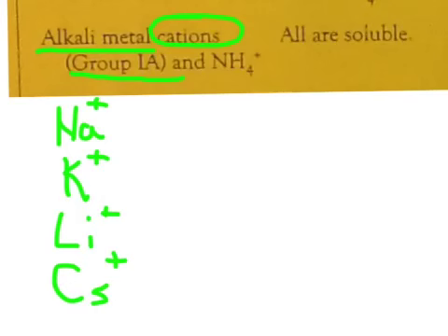If it starts with a group 1 cation or NH4+, those things are all soluble in water.